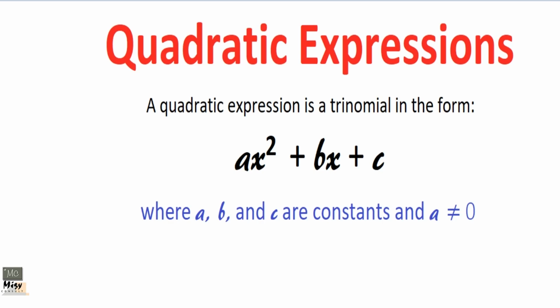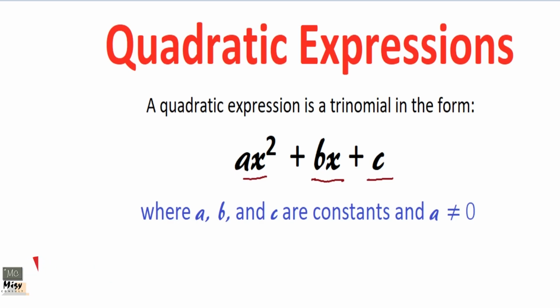A quadratic expression comes in the form ax squared plus bx plus c, where a, b, and c are constants. Okay, so let's see how they work.